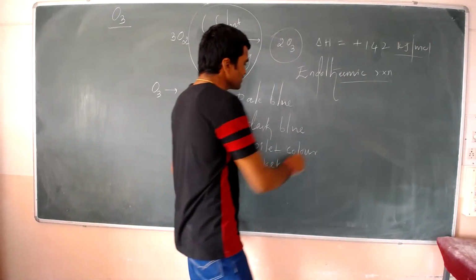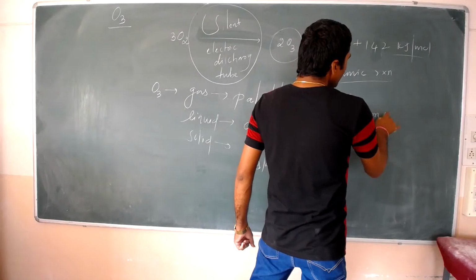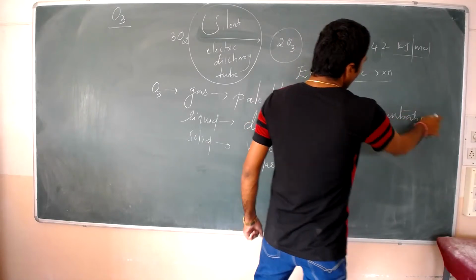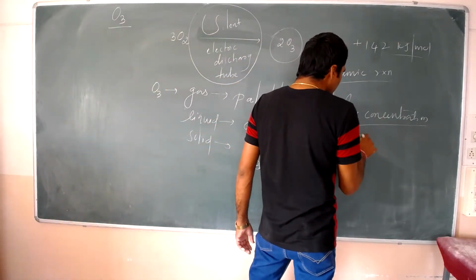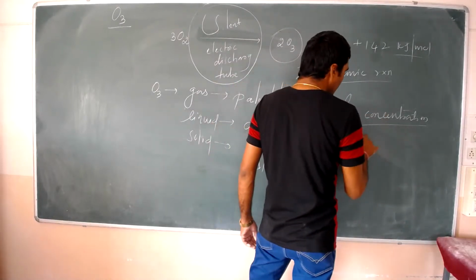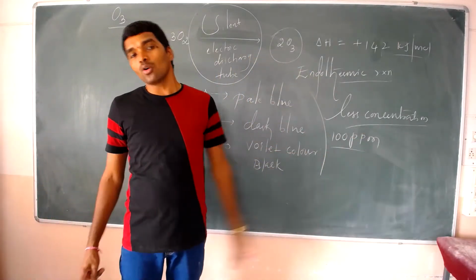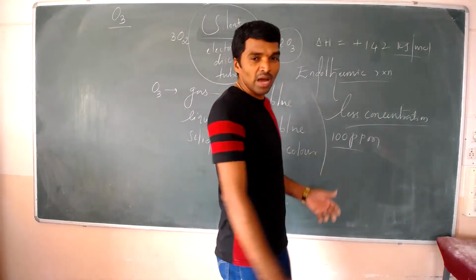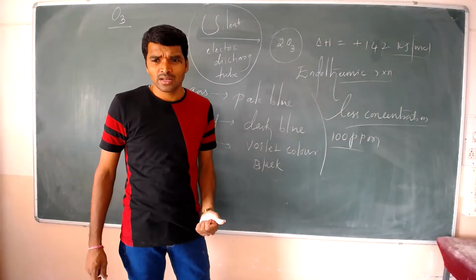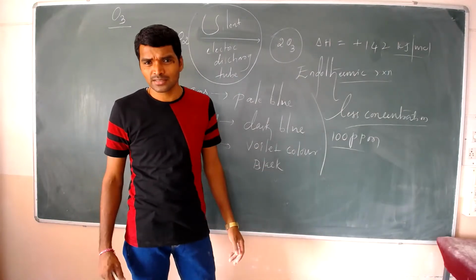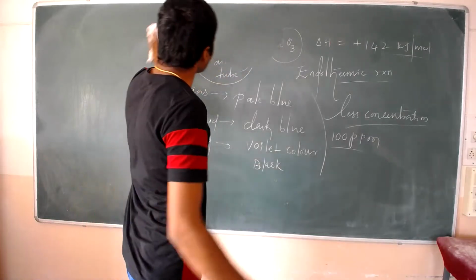Okay, and you see, at less concentration it is not harmless, but when its concentration crosses 100 ppm above, it gives some problems: headache, nausea, vomiting sensation, and sometimes ultimately death also happens. Okay, right.